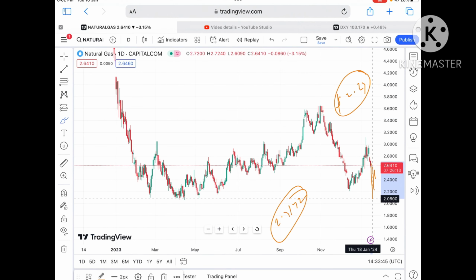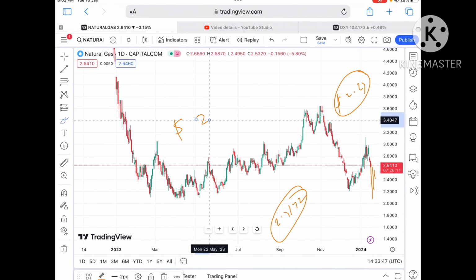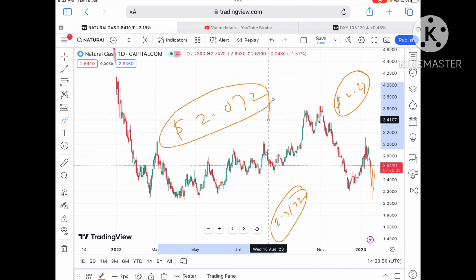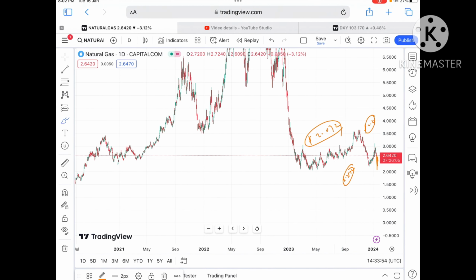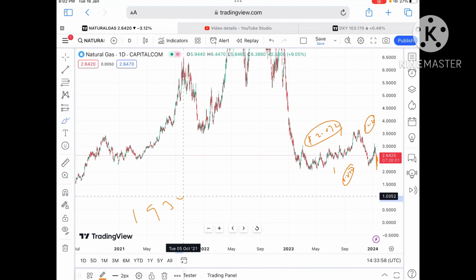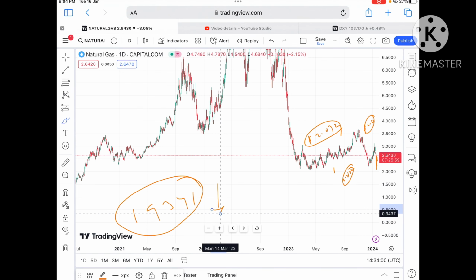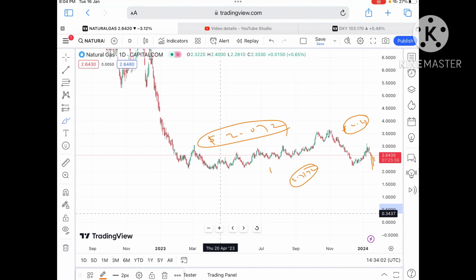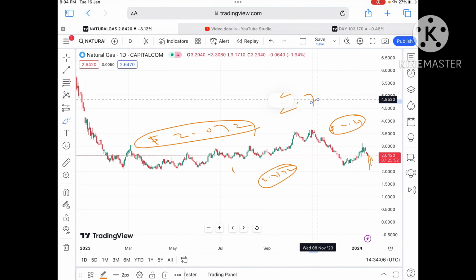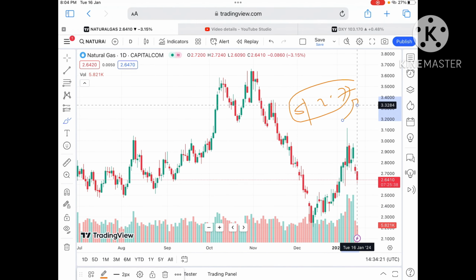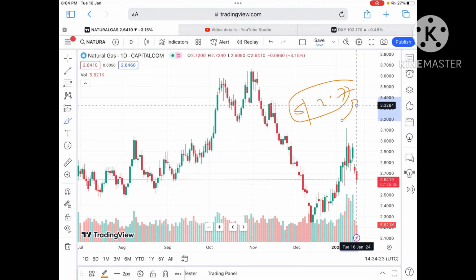Keep in mind, once the price started moving below $2.2, a further fall we can see, and then it will move below a level of $2.072, which is already a weak support. So chances are high we can see it will fall further down towards 1.9341, and from there a further fall. Okay, if we look at the overall trend, it is downside; sustaining over a level of 2.7, a further upside movement we can see.